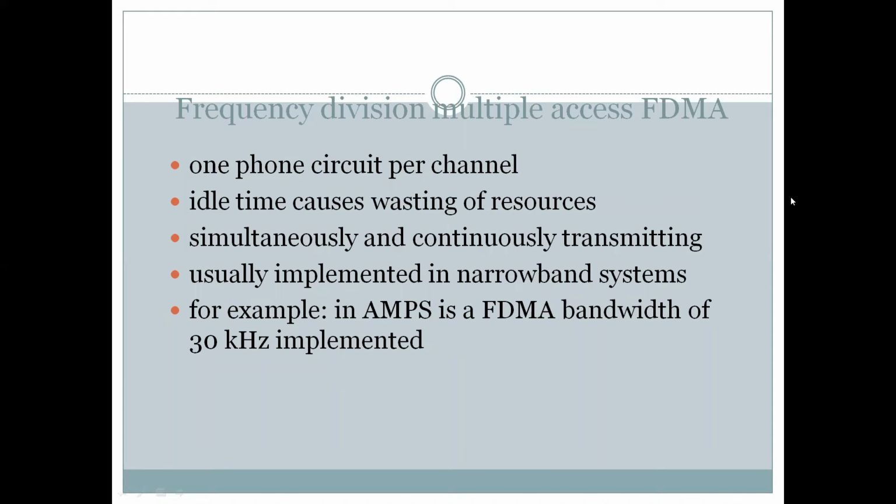Now, let's talk about some characteristics of frequency division multiple access, FDMA. One phone per circuit per channel. There is a very big limitation associated with it, that it has a huge amount of idle time which causes wasting of resources. It is simultaneously and continuously transmitting, because there is no division in time, there is only division in frequency, so all the time it has to transmit. It is usually implemented in narrowband systems. One example is AMPS, where an FDMA bandwidth of 30 kilohertz is implemented, which is the standard American standard for FDMA.